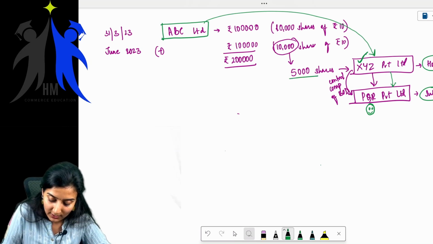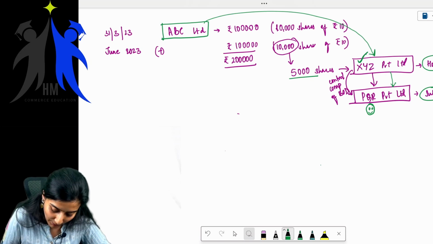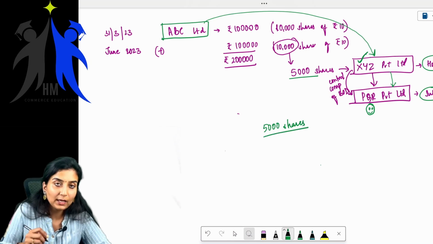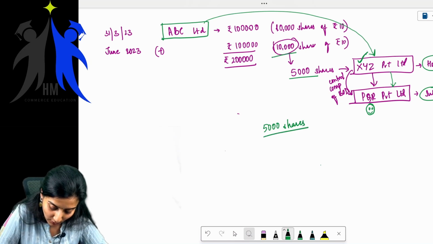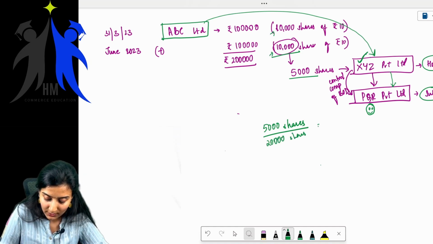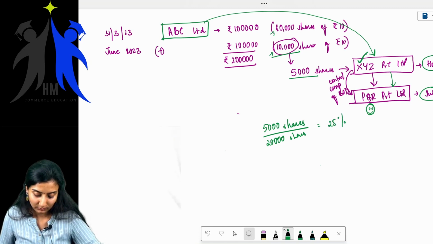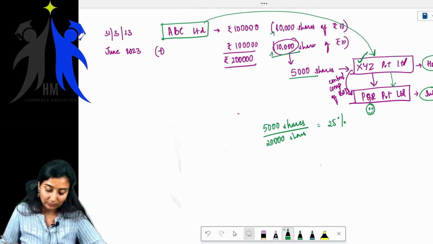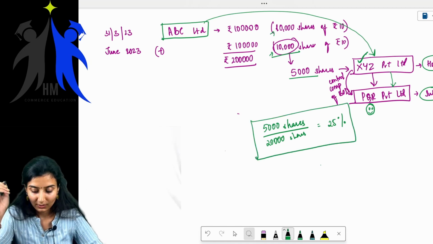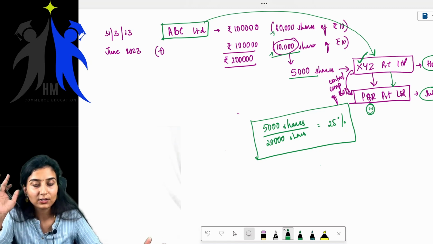How many shares does XYZ Private Limited hold? It holds 5,000 shares. What is the total share capital of ABC Limited? 10,000 plus 10,000 is 20,000 shares. Divide. What's the percentage? It comes to 25%. Now, the concept is so simple. Here ends the answer. You got the answer already.